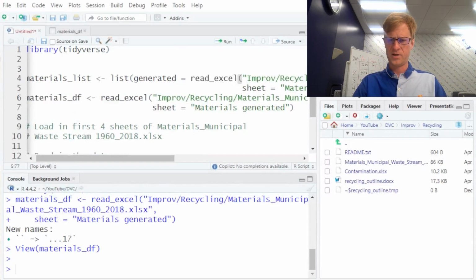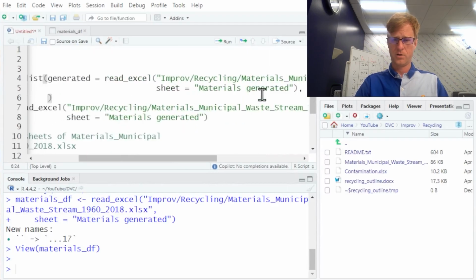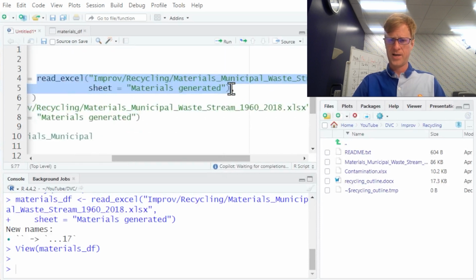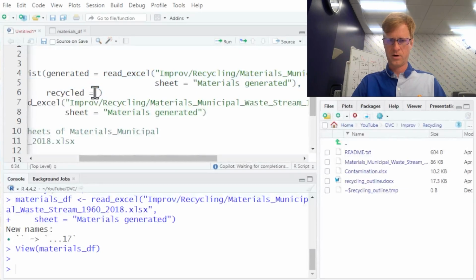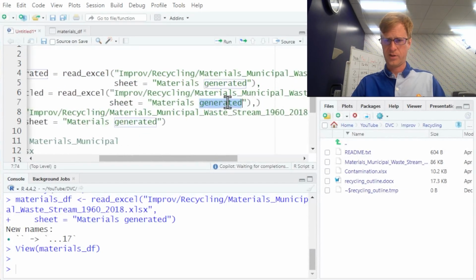So now we have the data, so now we have the generated data frame. We have the recycled data frame. We're just copy pasting. Again, an sapply function would be much more impressive here, but we're doing the minimal amount of thinking today. We are just going to get this done.